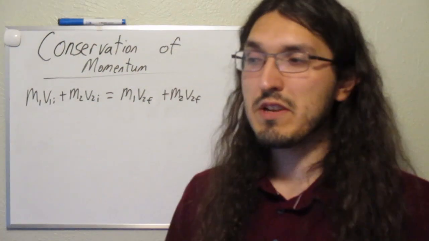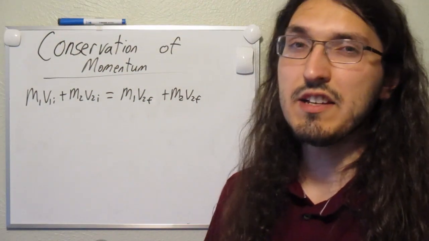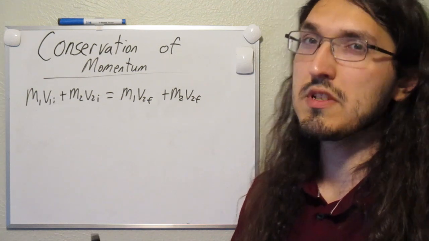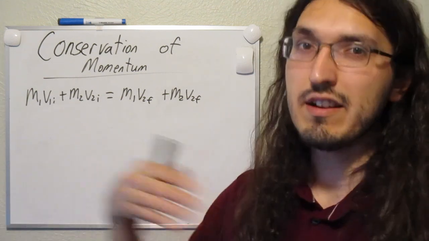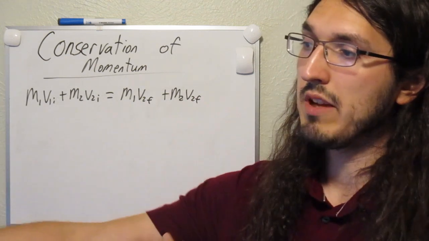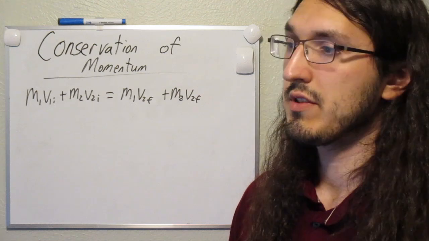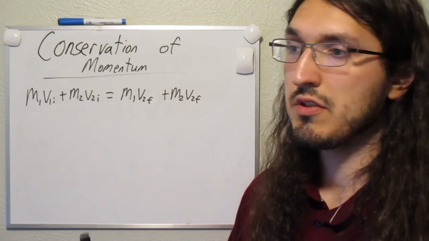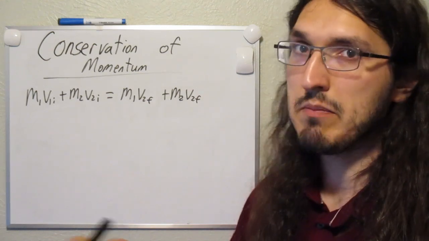In the case whenever someone is shooting a gun, we can say that the collision happens whenever the trigger is pulled and that bullet shoots out of the gun. It shoots forward with some momentum, and as a result of it shooting forward, it applies a force back on the shooter. So it's an equal and opposite force, and that shooter is going to feel the same momentum going backwards.